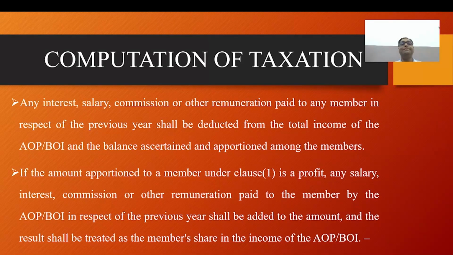For example, where a non-domestic company is a member of an AOP, the tax on the total income of the AOP shall be charged at the rate applicable to the company.